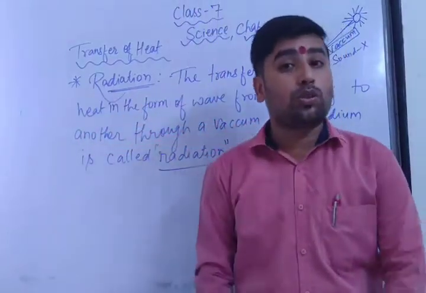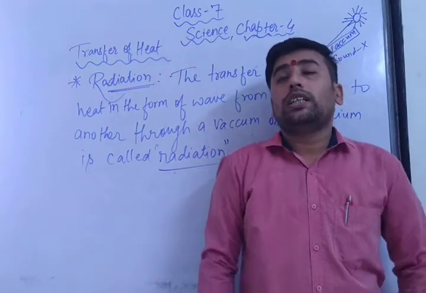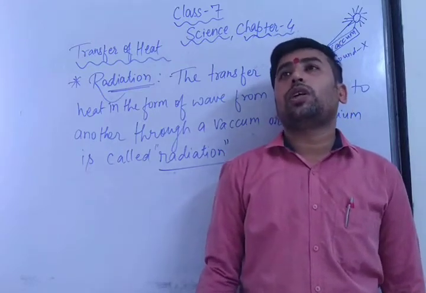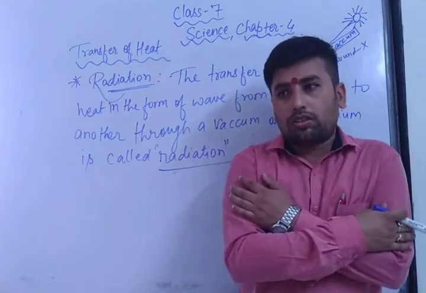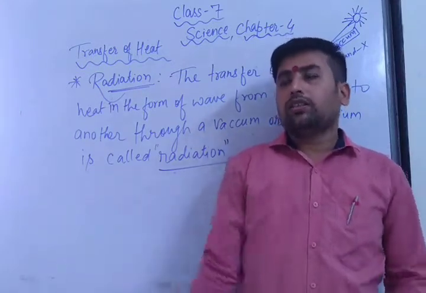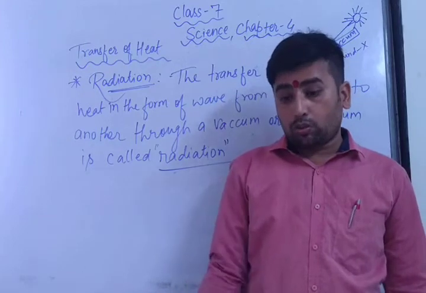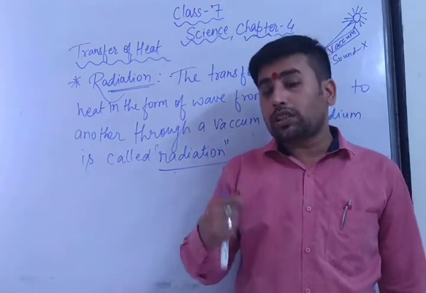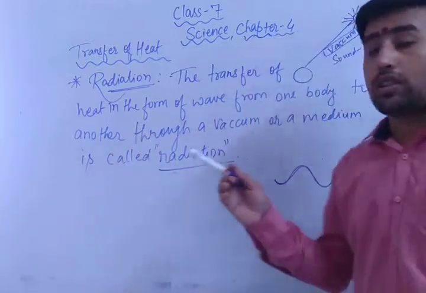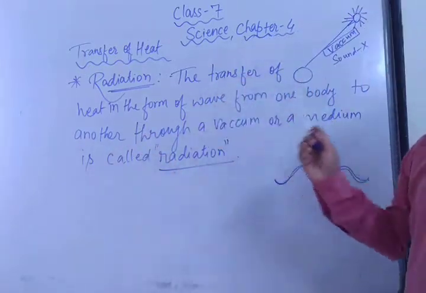As in the previous video I gave you an example also: early in the morning when we go outside, especially in the summer season, you feel very hot. There is no other burning light, there is no fire, but the sunlight gives you this heat, so that process is called radiation, the transfer of heat in the form of waves.